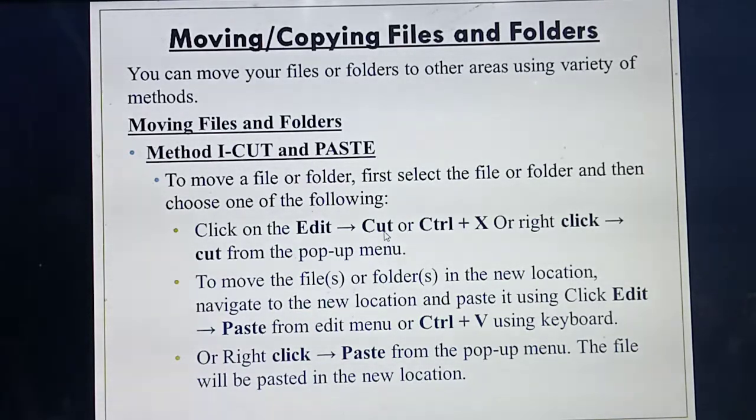What's the shortcut for the cut option? Control X. So you can go to the Edit option and select the Cut option, or you can press Control X on the keyboard. Otherwise, you need to right-click. For the folder or file you need to cut, keep the mouse pointer there and right-click. Once you right-click, a pop-up menu with a lot of options will appear. From the pop-up menu you should choose the Cut option.